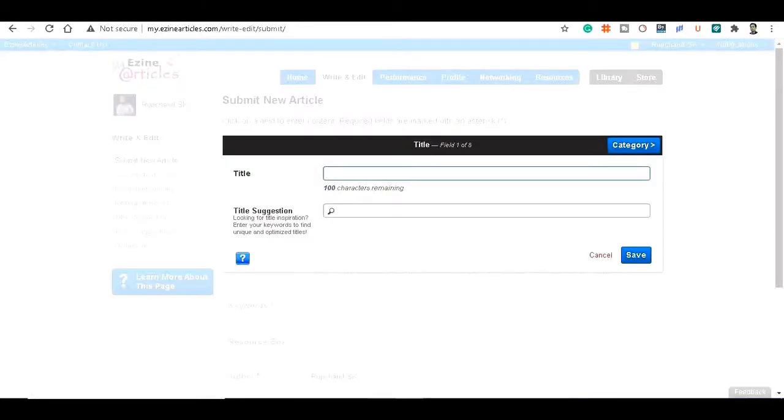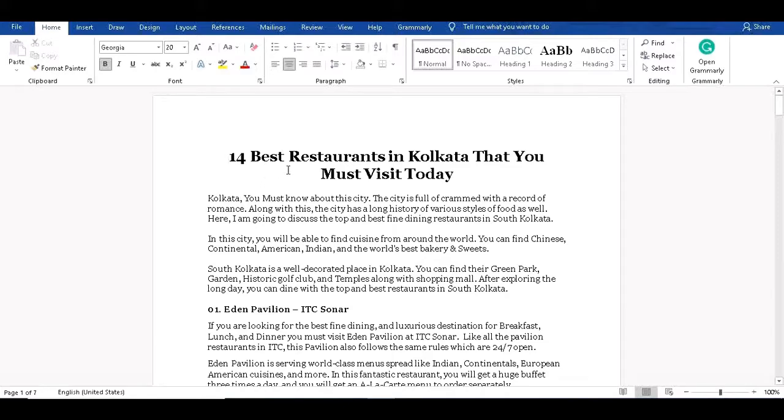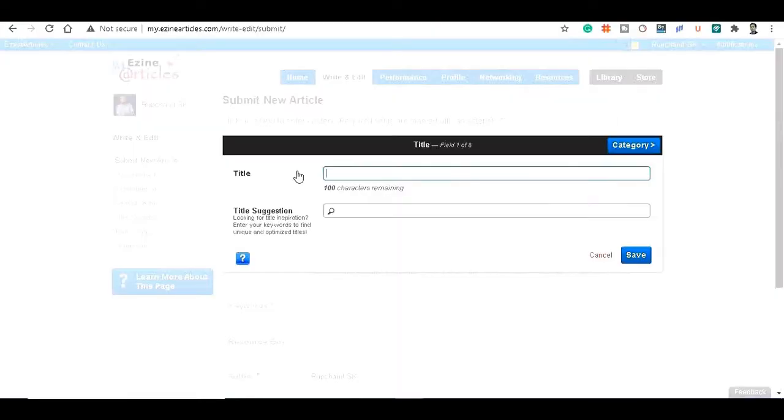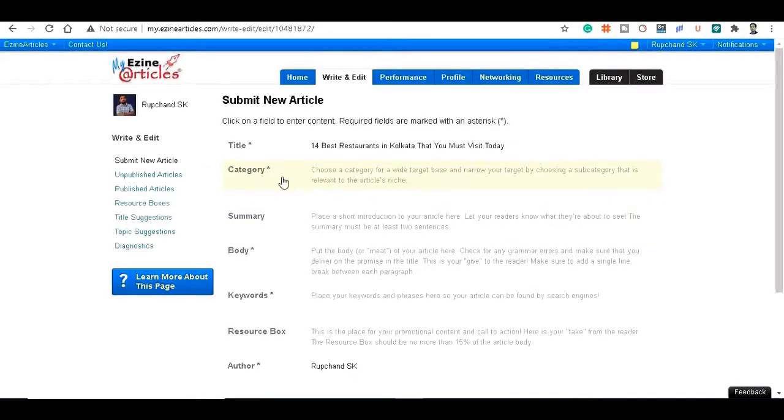So my blog title is 14 best restaurants in Kolkata that you must visit today. Let's copy this and paste it here. Okay, and if you want to take any suggestion from them, you can get suggestions from them also. So let's click this save button, and after that here you can see the category.